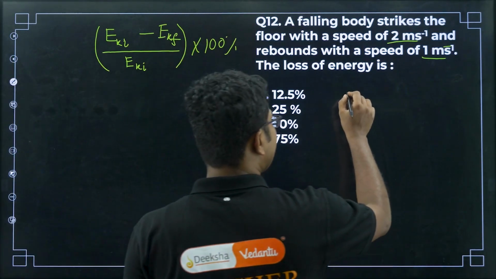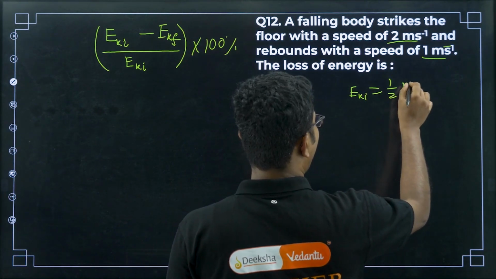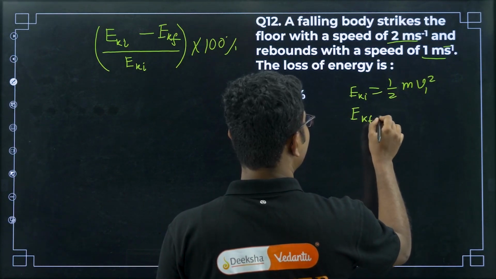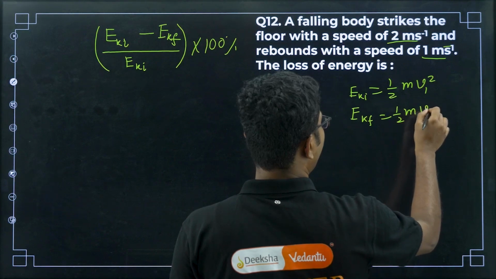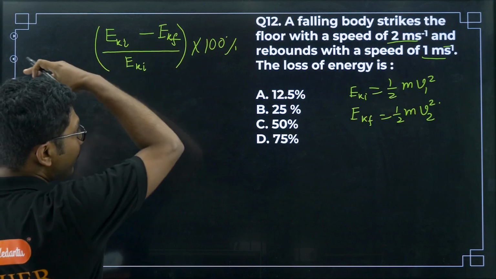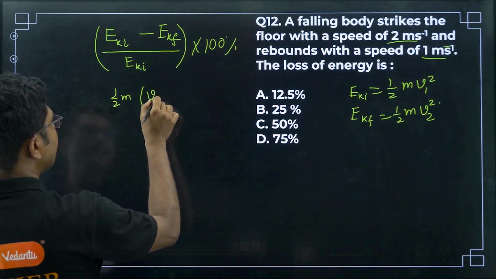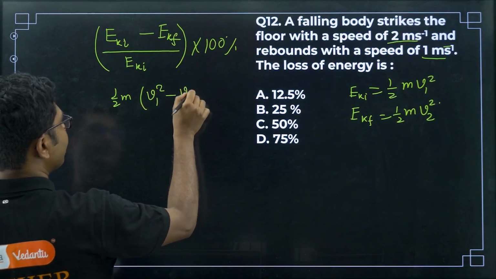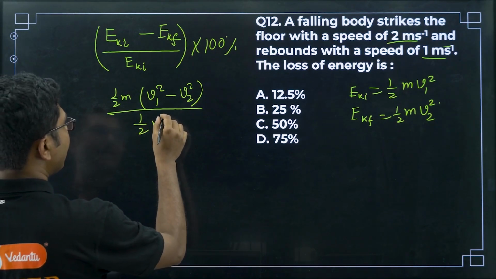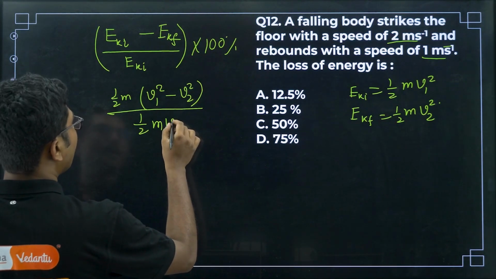Now what is initial kinetic energy? Initial kinetic energy EKI is half m v1 square, and final kinetic energy EKF equals half m v2 square. So as you can see, you can take half m as common. In here we are writing v1 square minus v2 square divided by v1 square. If you write it in terms of formula without calculating from the beginning, it saves some mathematics, especially in cases where complicated values are given.